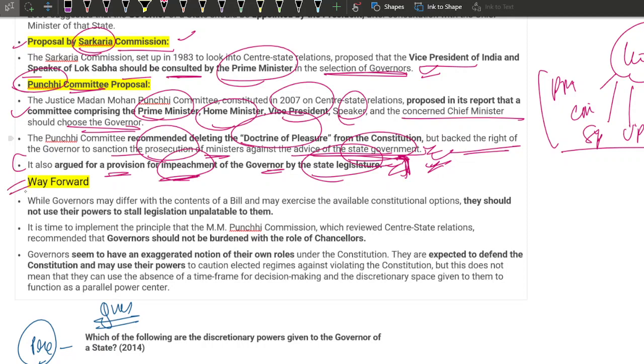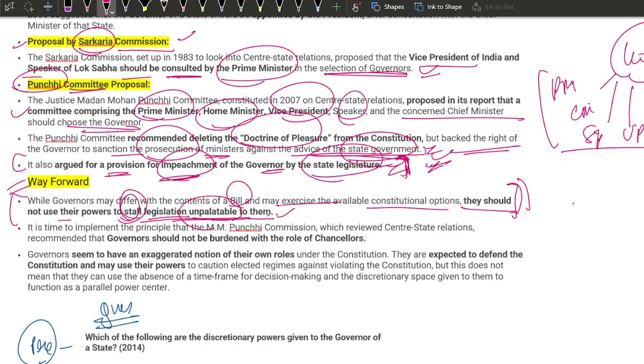What is the solution and the way forward? The governors may differ with the contents of a bill and may exercise the available constitutional options. They should not use their powers to stall legislation unpalatable to them. This is so interesting and such an amazing line. You can just use this line and fetch 1 or 2 marks as it is. They should not use their powers to stall legislation unpalatable to them.